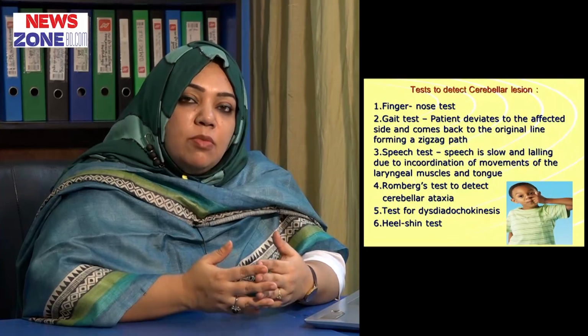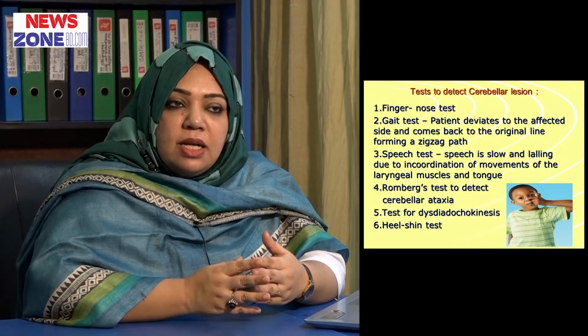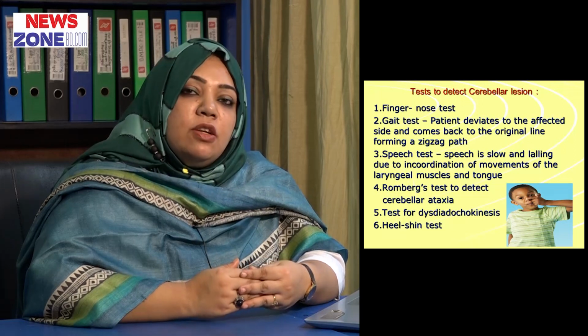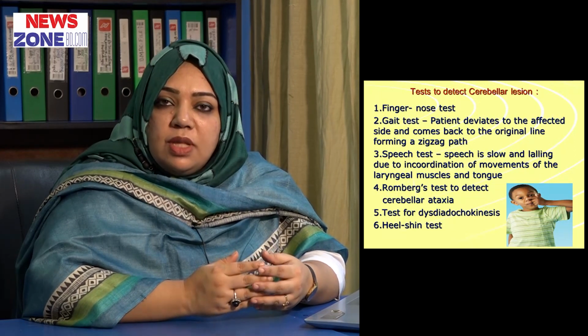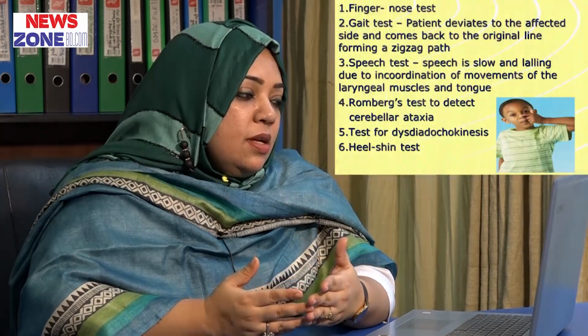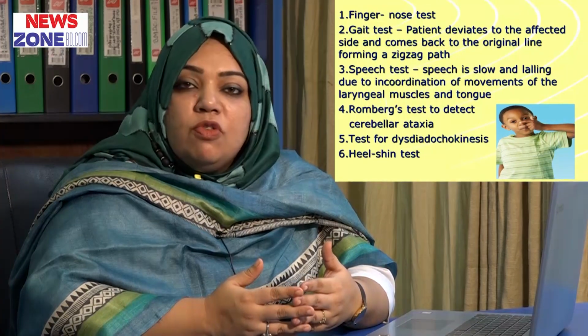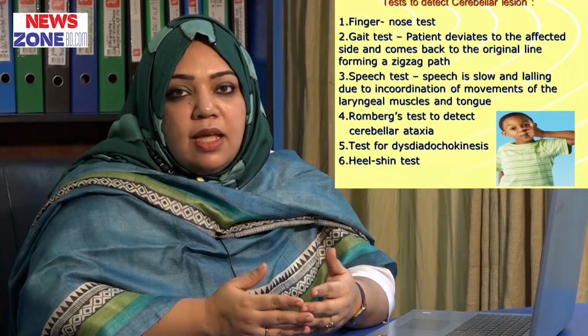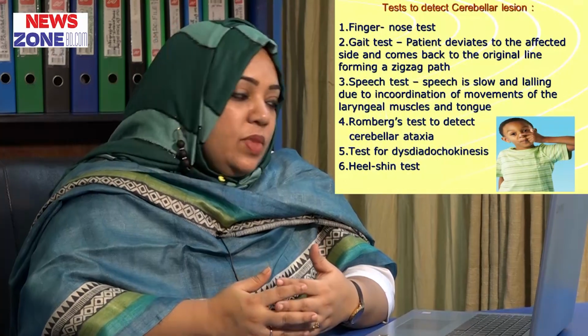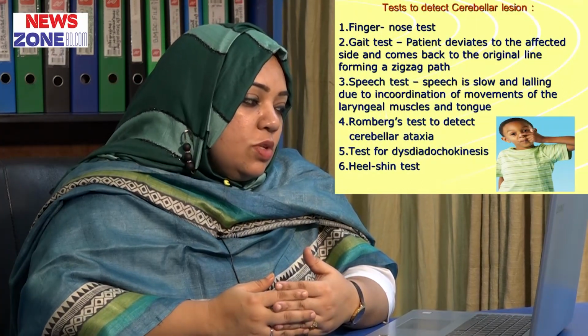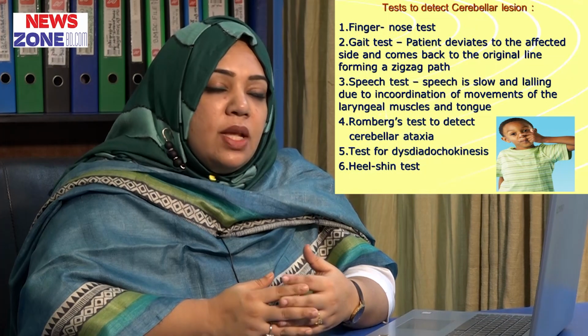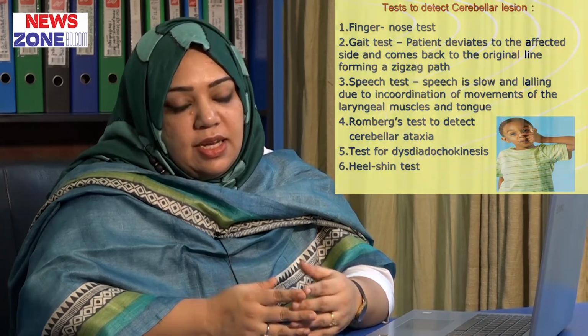If the patient is able to do that, then it's okay, but in case of a cerebellar lesion, the patient will not be able to perform this function. Then we have the heel shin test, the gait test, and the speech test. In the speech test, we will see that speech is slow and lolling due to incoordination of the movements of the laryngeal muscles and the muscles of the tongue. And there is Romberg's test to detect cerebellar ataxia, and a test for dysdiadochokinesia.